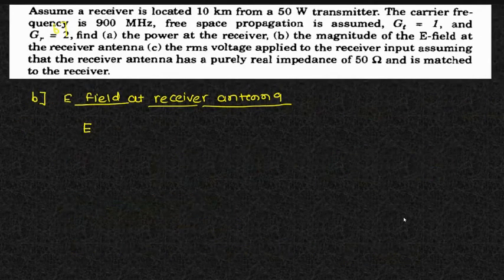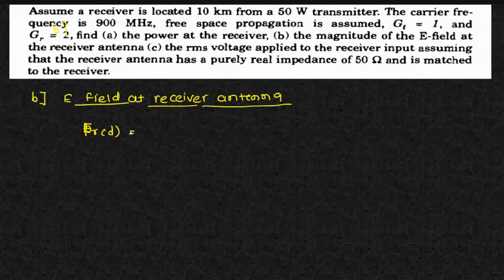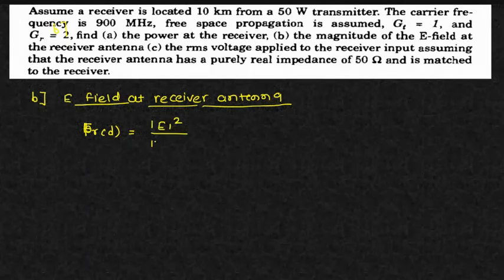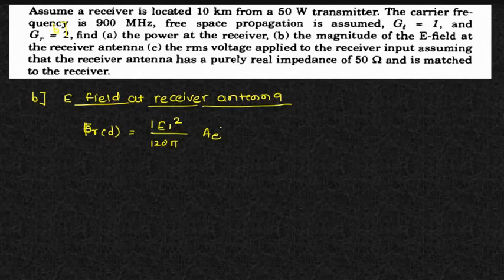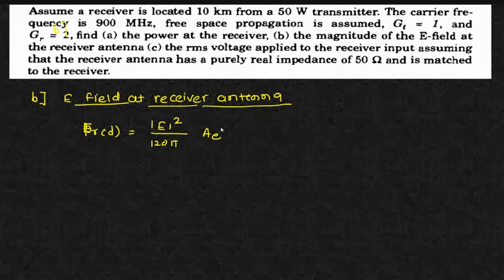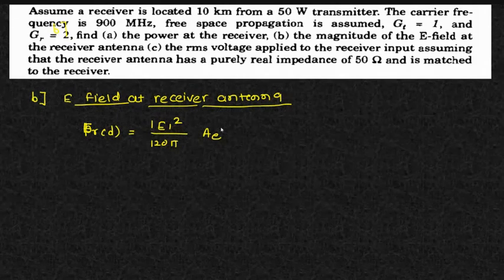Just rearranging the terms, I'll first write that formula: PRD in terms of my electric field intensity is E square by 120 pi, into AE. Whereas we know that AE is nothing but the effective aperture. Okay? And how I can write this effective aperture in terms of the gain, that I'll give you.